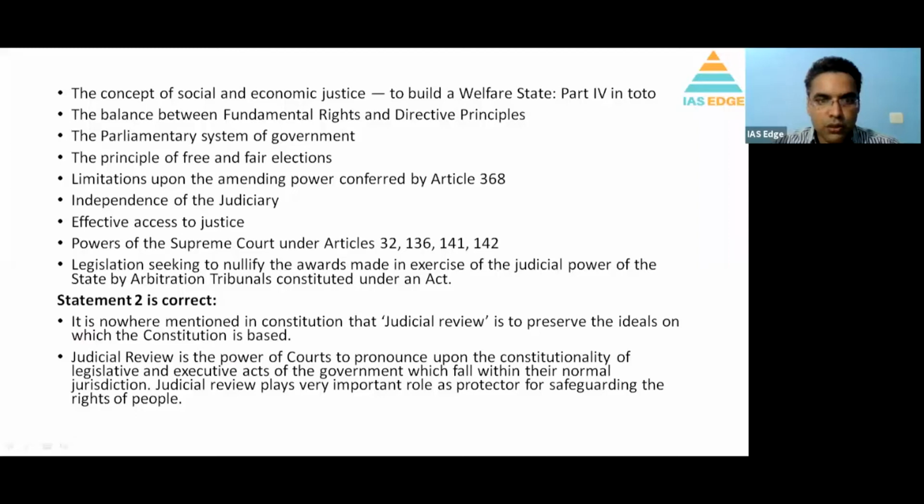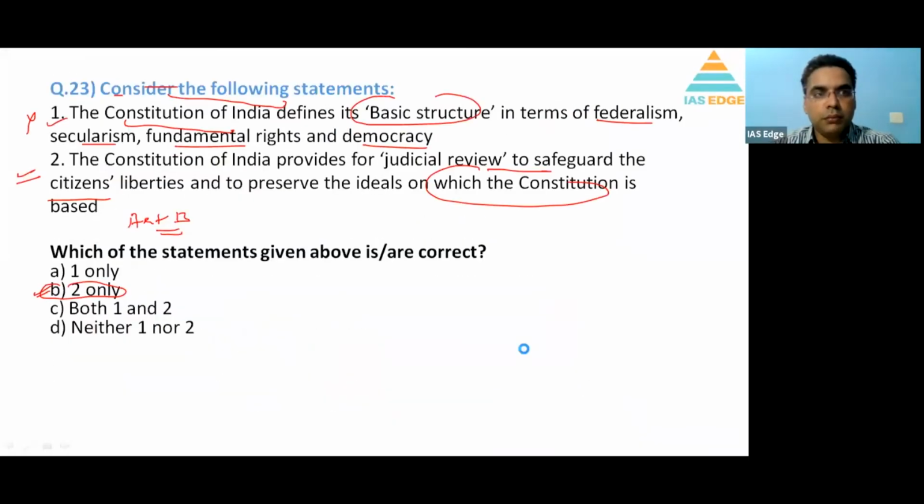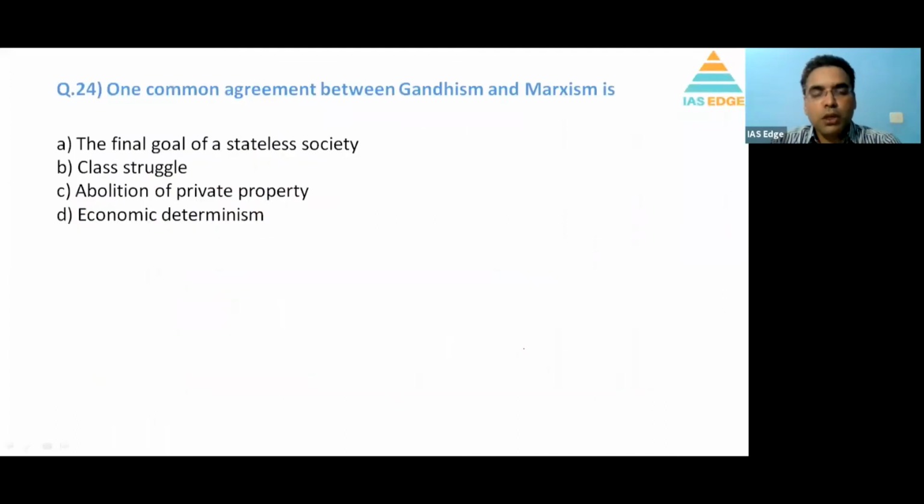Statement 2 is correct, because judicial review is the power of the court to ensure the constitutionality of law. कोई भी law pass होता है, the constitutionality of law. Even the act done by the executive can be questioned in the parliament as well. Okay, sorry, by the judiciary as well. So B is the right answer.